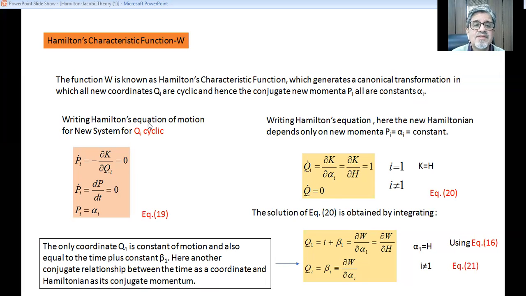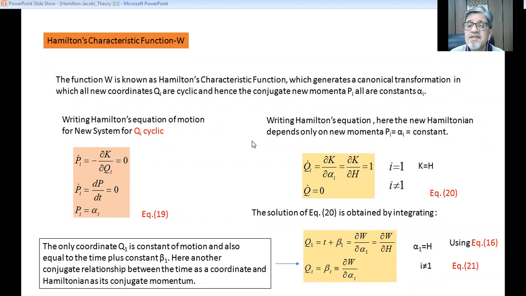So writing Hamilton's equation of motion for the new system, for all Qi cyclic, P dot i is equal to minus del K by del Qi, and Qi being cyclic, not part of the variables, it becomes 0. And P dot i is equal to dPi by dt. So we can write Pi is equal to alpha i. So P dot i is equal to 0, that is equal to constant alpha i.